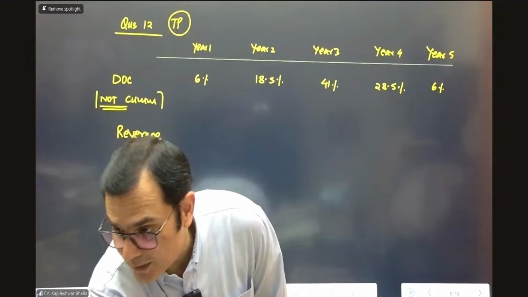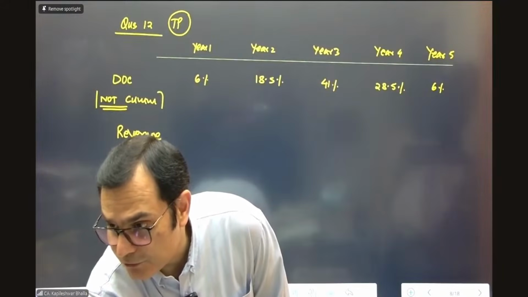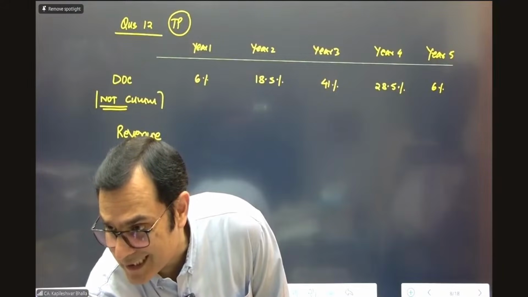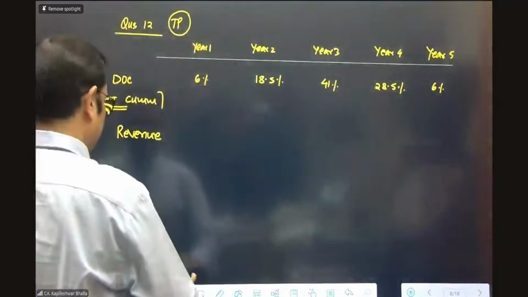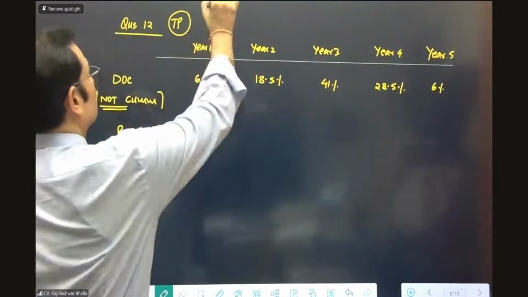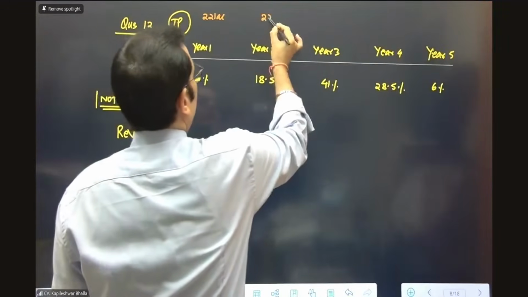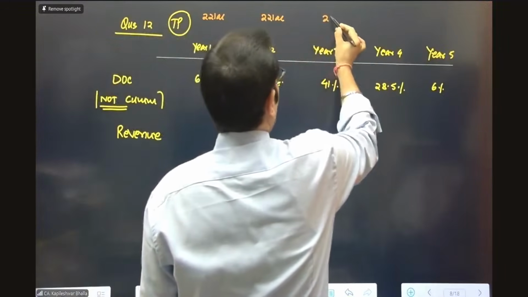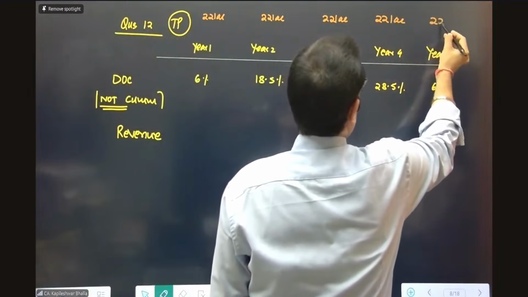Okay, so let me look at the data. The fixed consideration is clearly stated in the question. I think it's 22 lakhs. So I'll write down the fixed consideration, that is 22 lakhs. And this, of course, is going to be the same for every year. But we need to also consider the variable consideration.